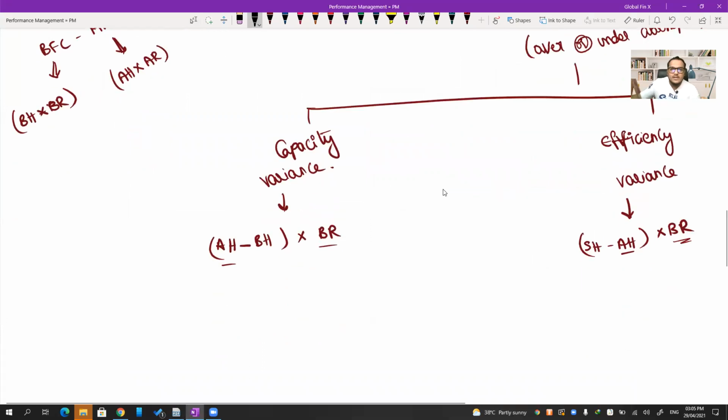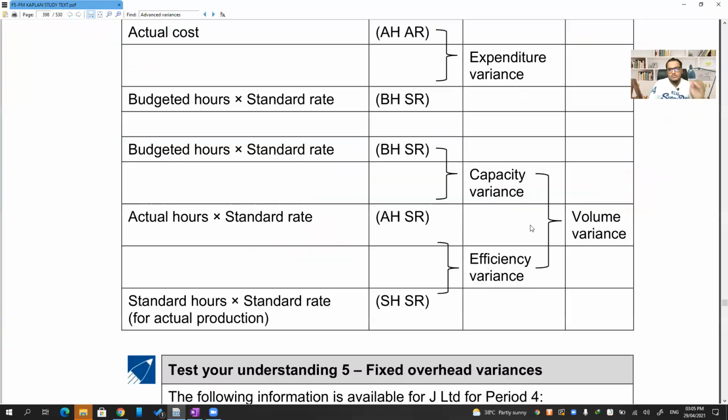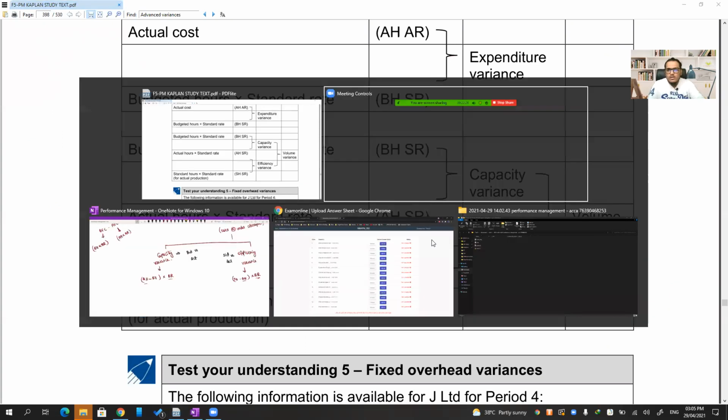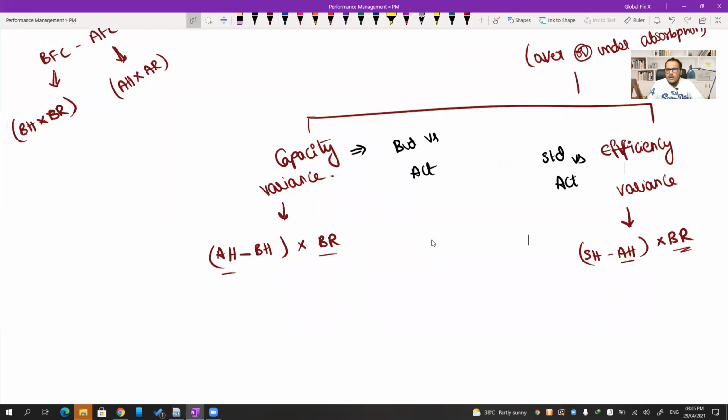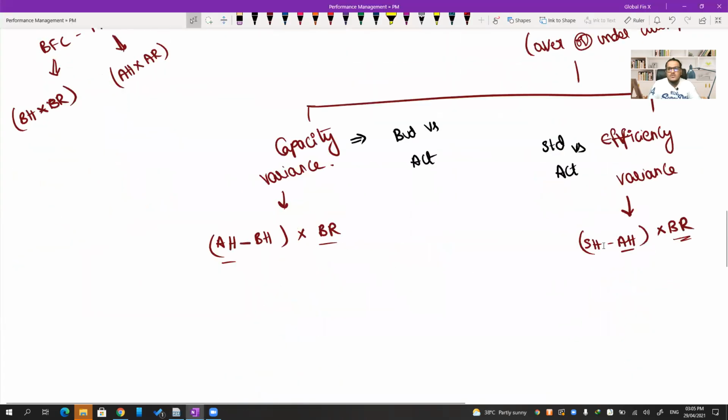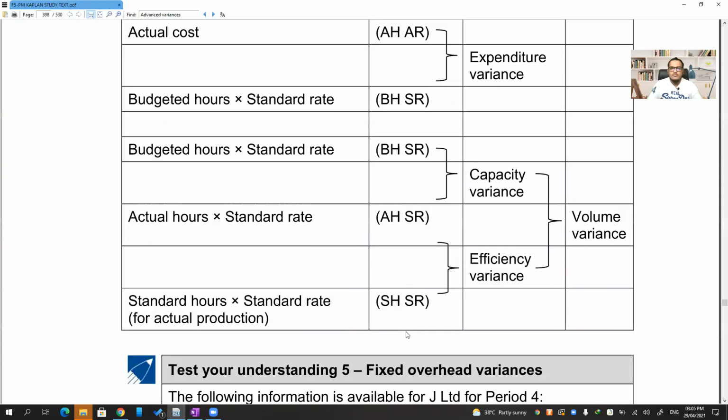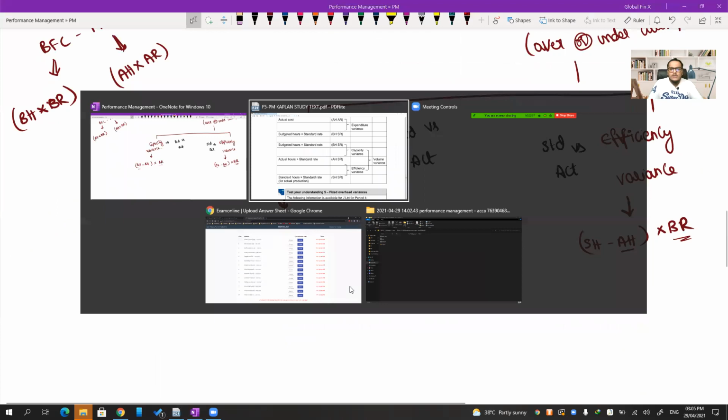Let me write it here so that you will remember. Capacity is the difference between the budgeted versus actual. And efficiency is the difference between the standard and the actual. Correct? I wrote it above, but I'm just writing it here for these also, just to be sure. If I already wrote it there, then that's fine.